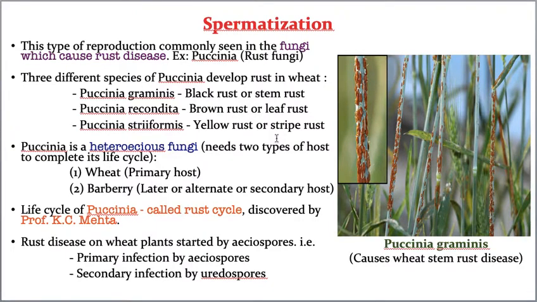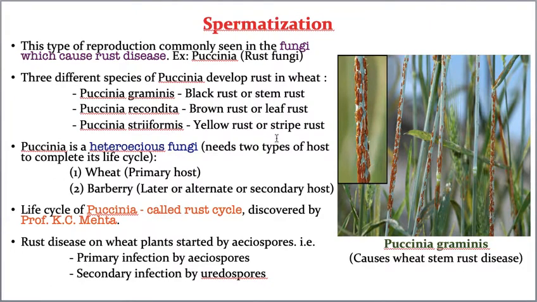Now, one very important point: Puccinia is a heteroecious fungus. What is the meaning of heteroecious? I think 90% of the students listening to this video are hearing the term heteroecious fungi for the first time. Heteroecious fungi means fungi which need two hosts to complete their life cycle.